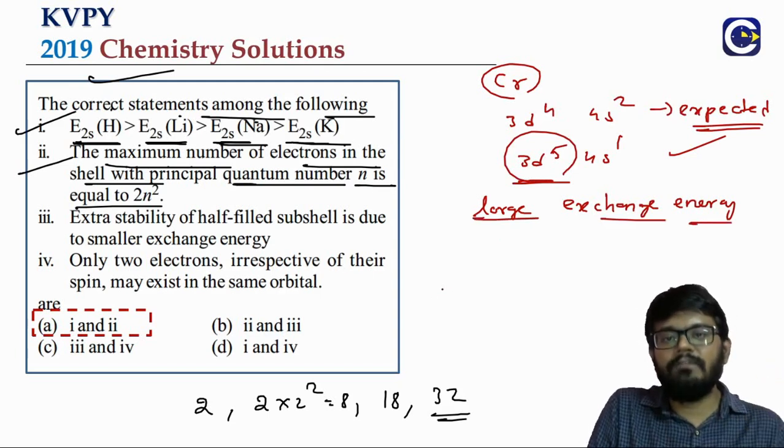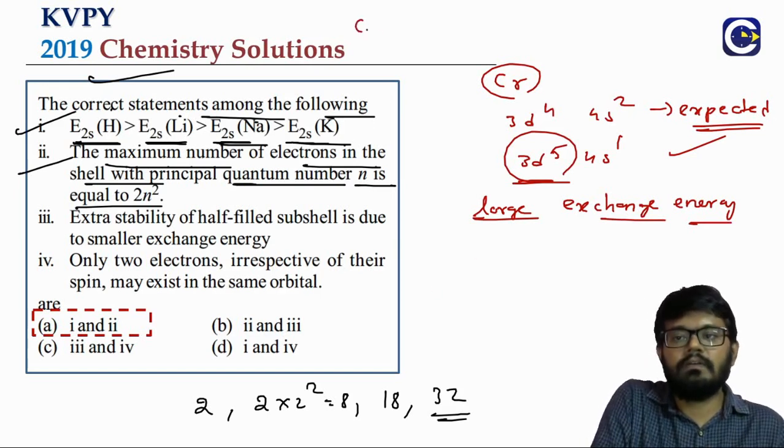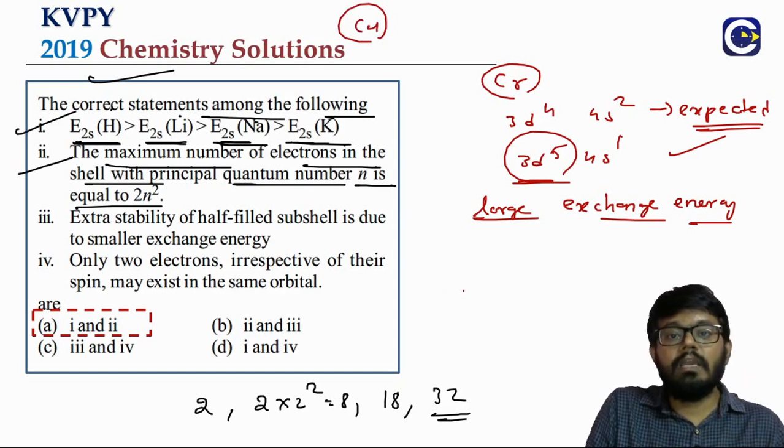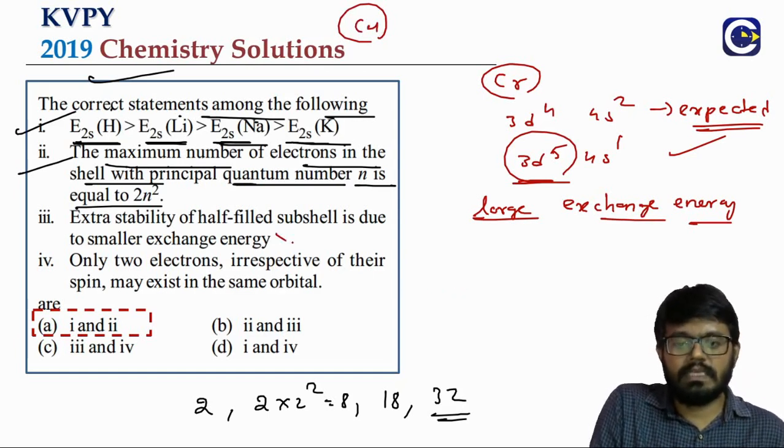So not only for the half filled but also for the fully filled. Like in copper, we will get what? Anomalous arrangement, right? There also the fully filled will be able to have what? Large exchange energy. So this is incorrect.